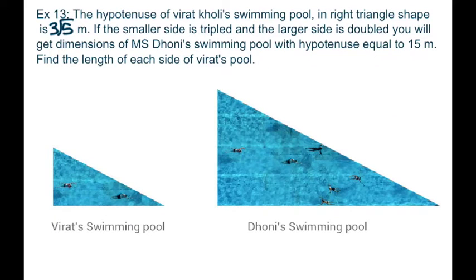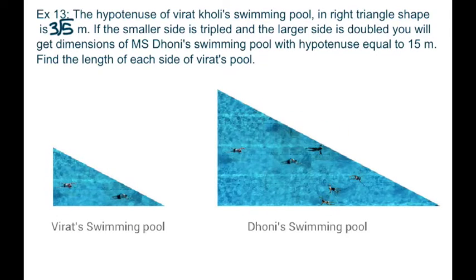Well, let's read the next problem. The hypotenuse of Virat Kohli's swimming pool, which is in right triangle shape, is 3 into under root 5 meters. So this is the swimming pool of Virat Kohli. If the smaller side is tripled and the larger side is doubled, you will get the dimensions of MS Dhoni's swimming pool with hypotenuse equal to 15 meters. Find the length of each side of Virat's pool. So this is the pool of Virat and this is the pool of Dhoni.